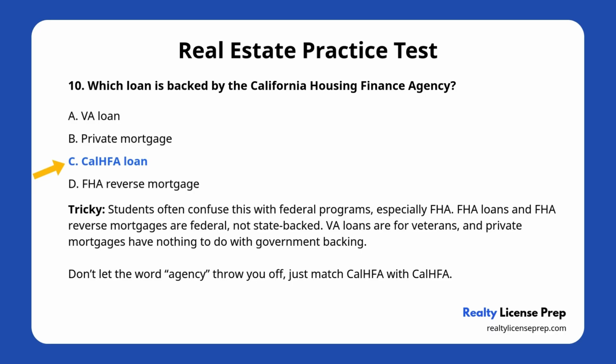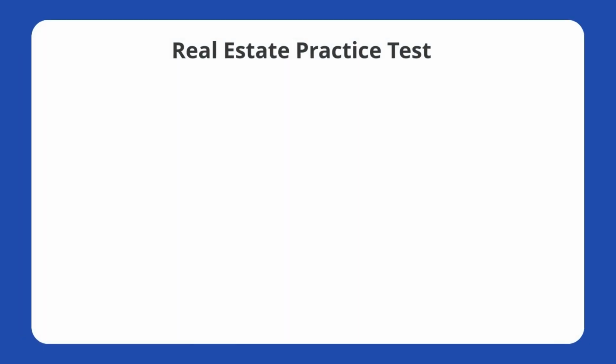VA loans are for veterans, and private mortgages have nothing to do with government backing. So don't let the word agency throw you off. Just match CalHFA with CalHFA. It's that simple. Question number 11.